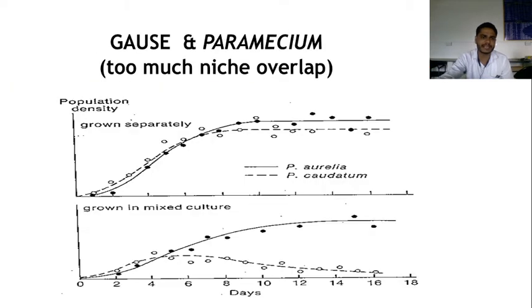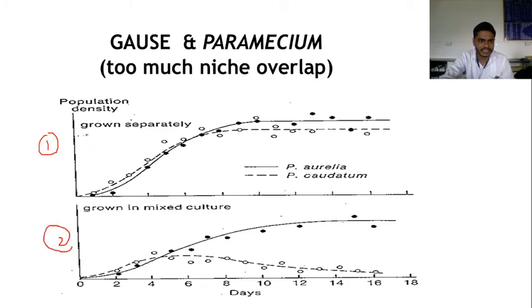Then the next slide shows the result and conclusions of Gause's law. This one is too much niche overlap. Here are two diagrammatic representations, two graphs. This one is the first graph and this side is the second graph.